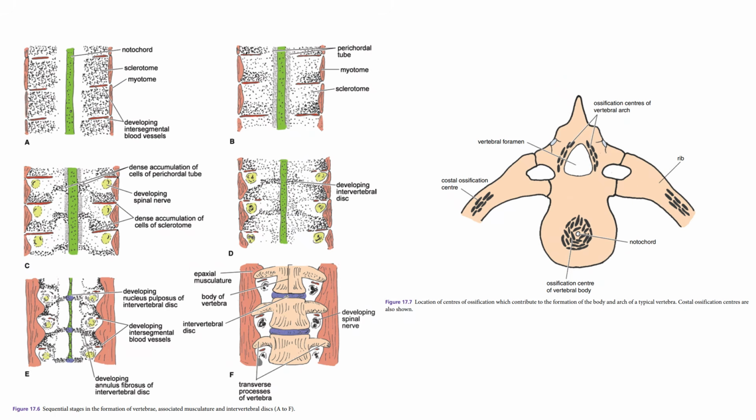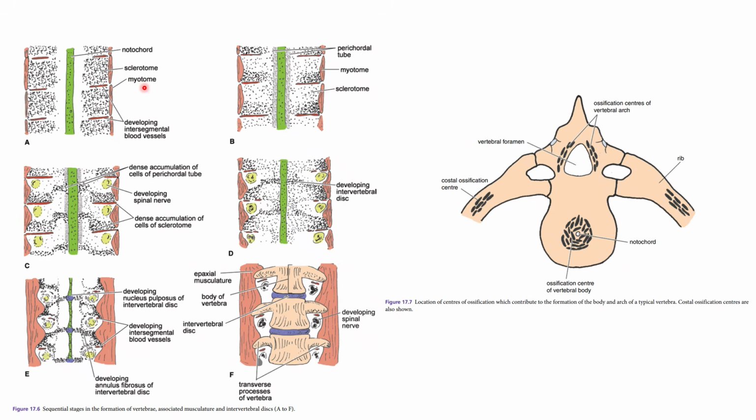And of course, not all bones in the skeletal system are long bones. Some are in the form of your vertebra. Okay, so as you can see, it's still the same story. First, there will be the formation of your mesenchymal cells, and then the formation of the somites, which are divided into your sclerotome, myotome, and dermatome. For the story of the bone, it's just the sclerotome and the myotome.